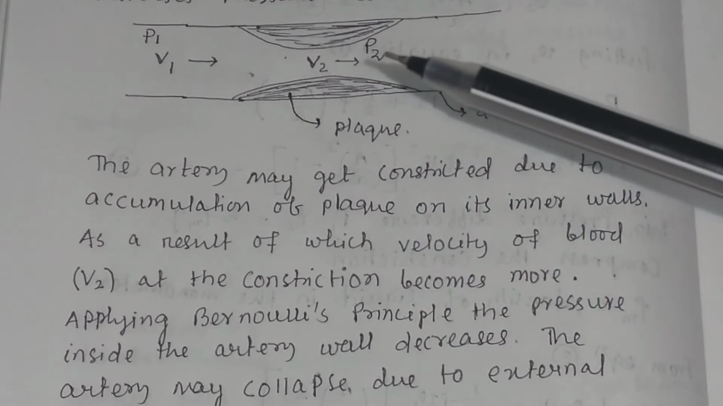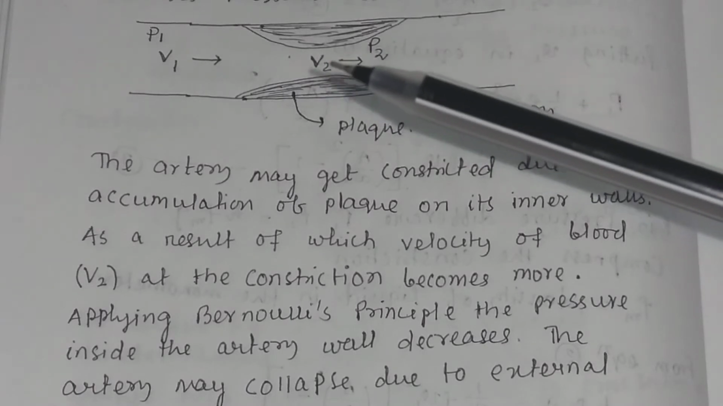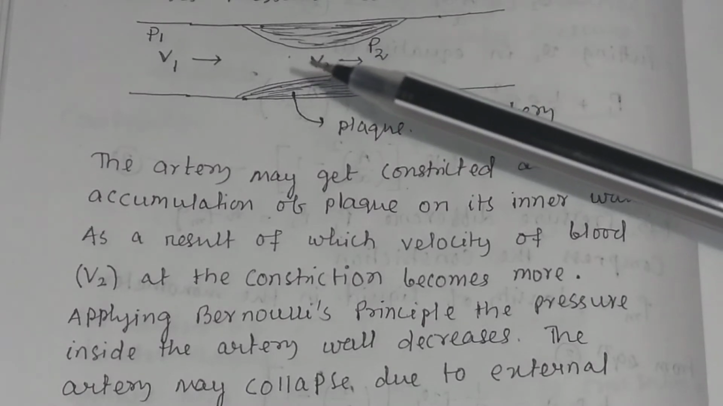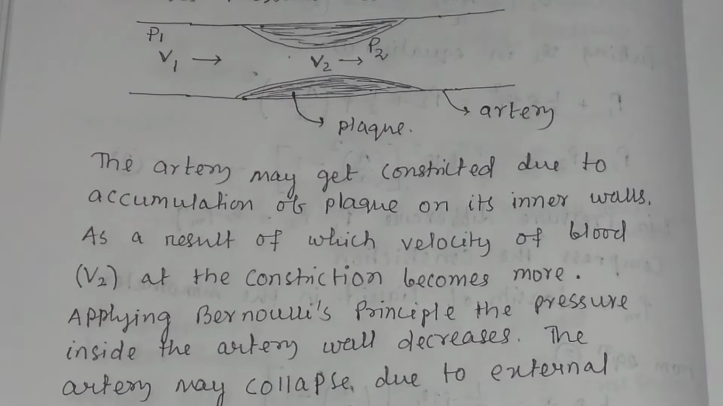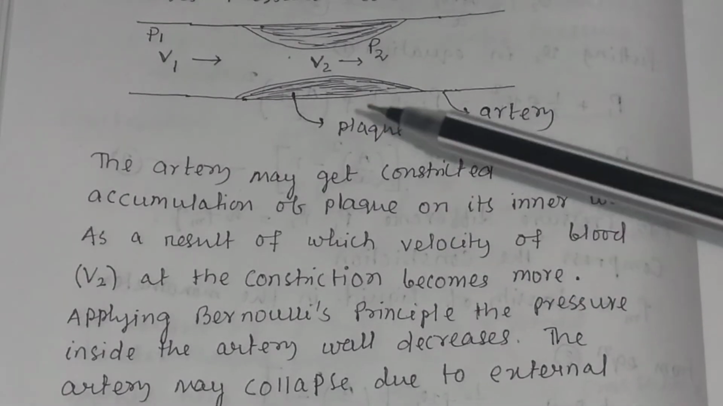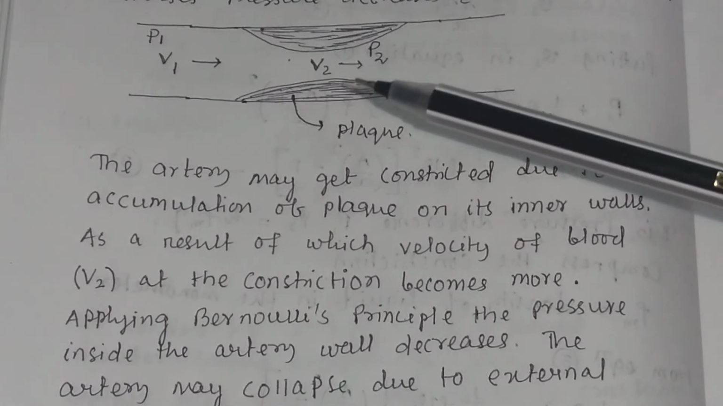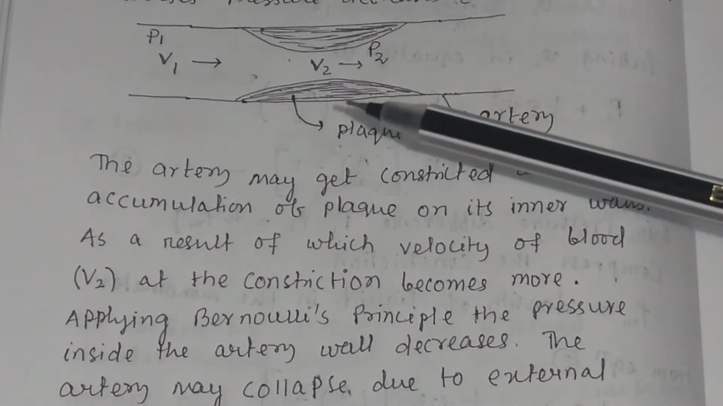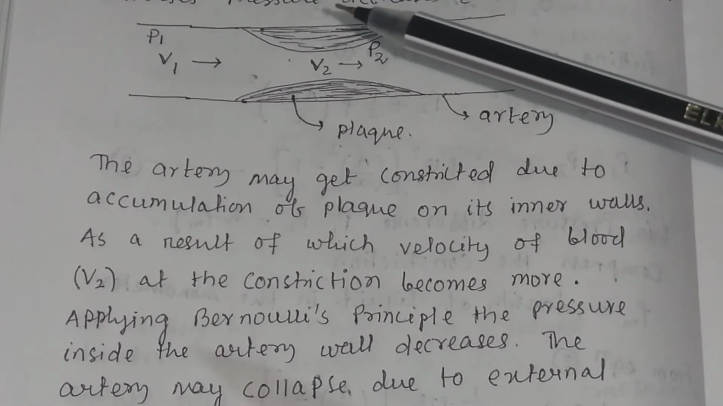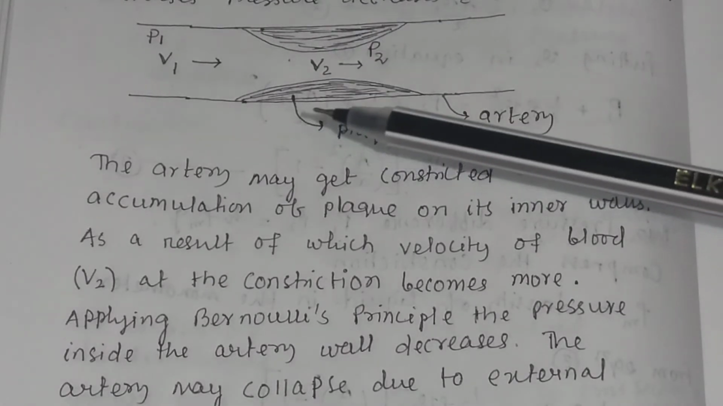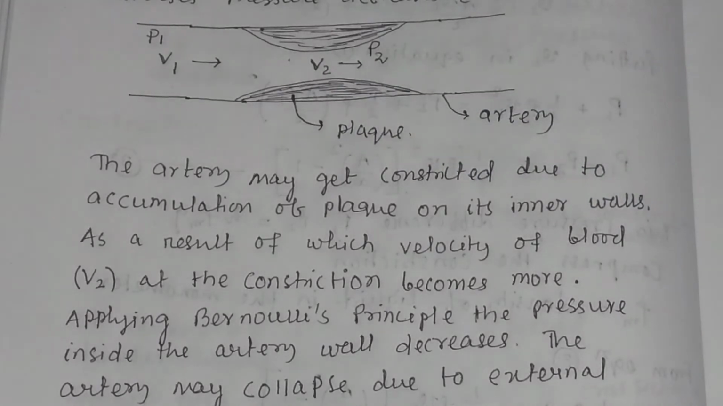So applying Bernoulli's principle, the pressure inside the artery wall decreases. Inside this artery wall, the inner pressure decreases because the velocity of blood increases. So what will happen? When the pressure inside the artery wall decreases, the outside pressure will collapse the artery. The artery will get more pressure from outside, so the artery will collapse due to outside pressure.